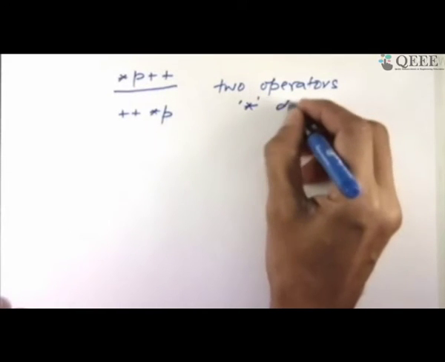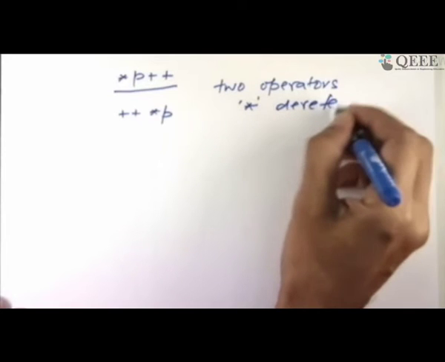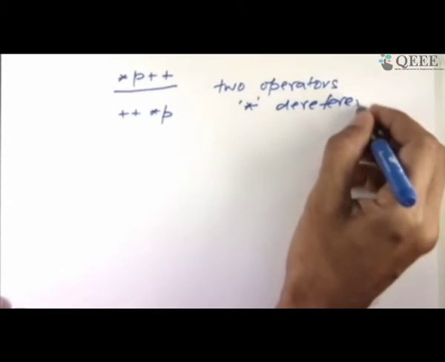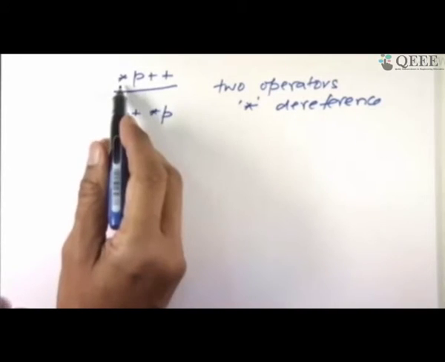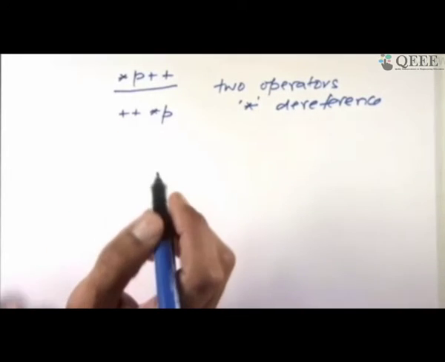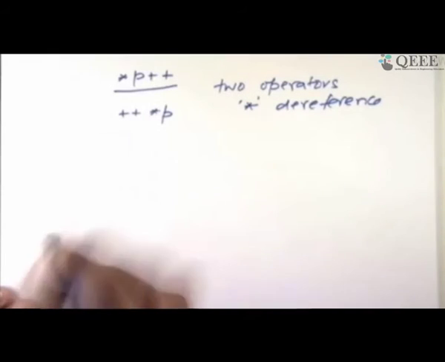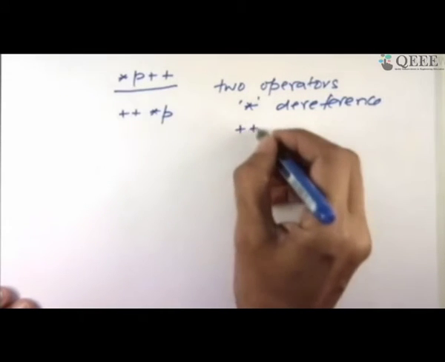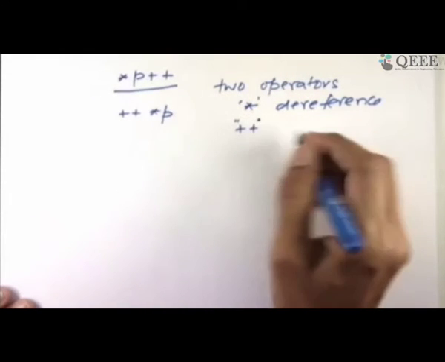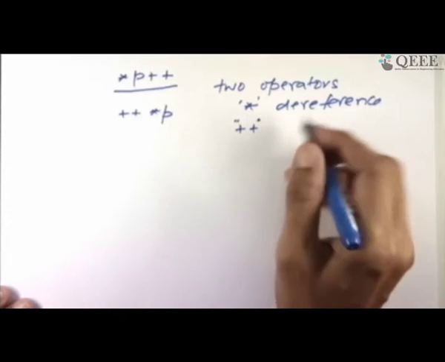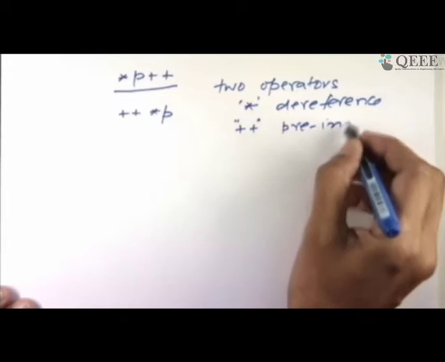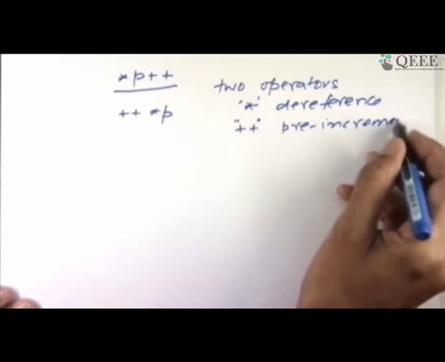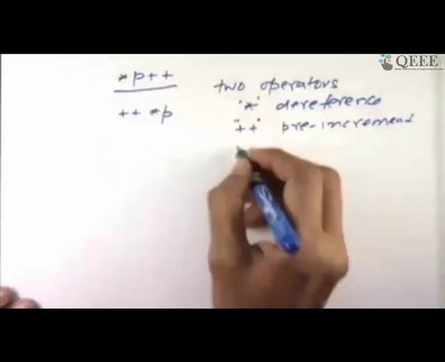These are the dereferencing star, not the multiplication star, because it is used with a pointer. So take P, star P means go to the address which is contained in P and look at that object. And plus plus is a unary operator, which is basically pre or post increment. So here it is pre increment because it is coming first, and in the second one it is a post increment.